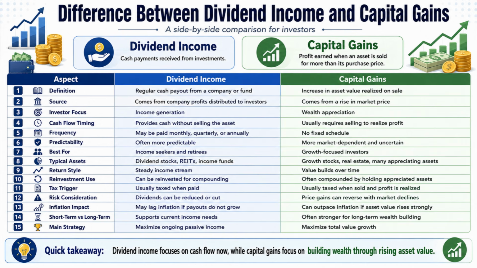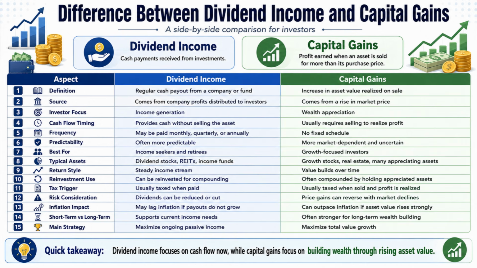Number 8. Dividend income is commonly associated with dividend stocks, REITs, and income funds, whereas capital gains are commonly associated with growth stocks, real estate, and many appreciating assets. Number 9. Dividend income offers a steady income stream, whereas capital gains build value over time. Number 10. Dividend income can be reinvested for compounding, whereas capital gains are often compounded by continuing to hold appreciated assets. Number 11. Dividend income is usually taxed when paid, whereas capital gains are usually taxed when the asset is sold and the profit is realized.